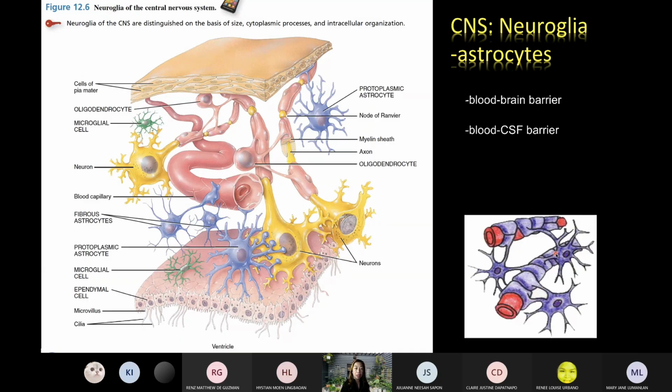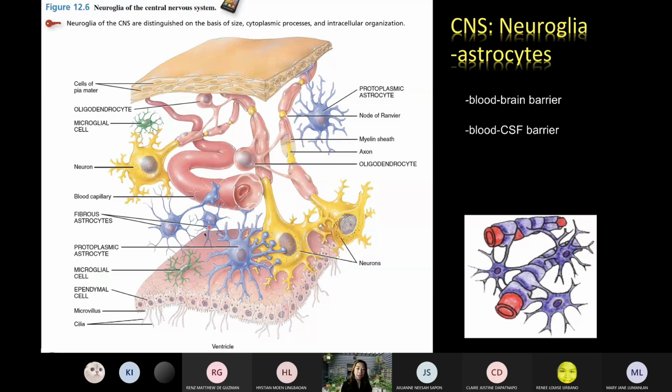So when they are damaged, we're gone. So that's the very important work of the astrocytes. They form a blood-brain barrier. This barrier is very, very selective. It's very choosy. It really chooses which substances might pass between the blood and the nervous tissue.